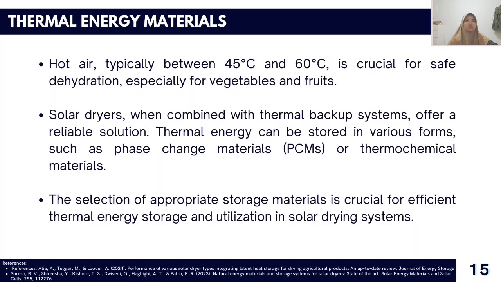Thermal energy storage systems, such as those using phase change material (PCM) or sensible heat storage, are essential for storing excess solar energy to be used during periods of low solar radiation.